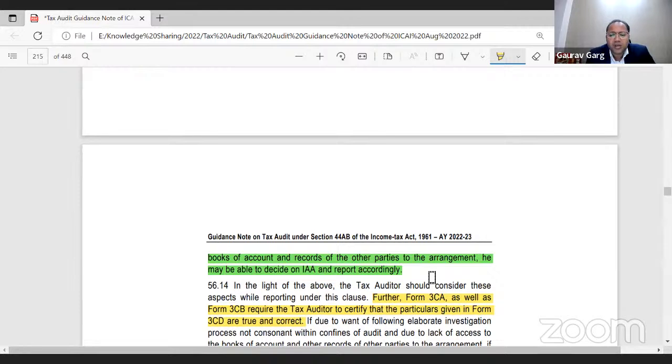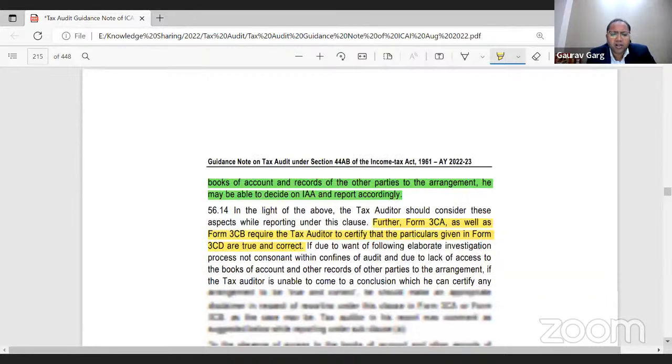But I think in most cases, one may not have access to records of other parties, unless you are a group tax auditor and you have the documents available not only of one group company, but let's say of all the group companies. Then, having access to all the parties to the arrangement, one may be able to comment. Otherwise, things may be slightly on the tough side.